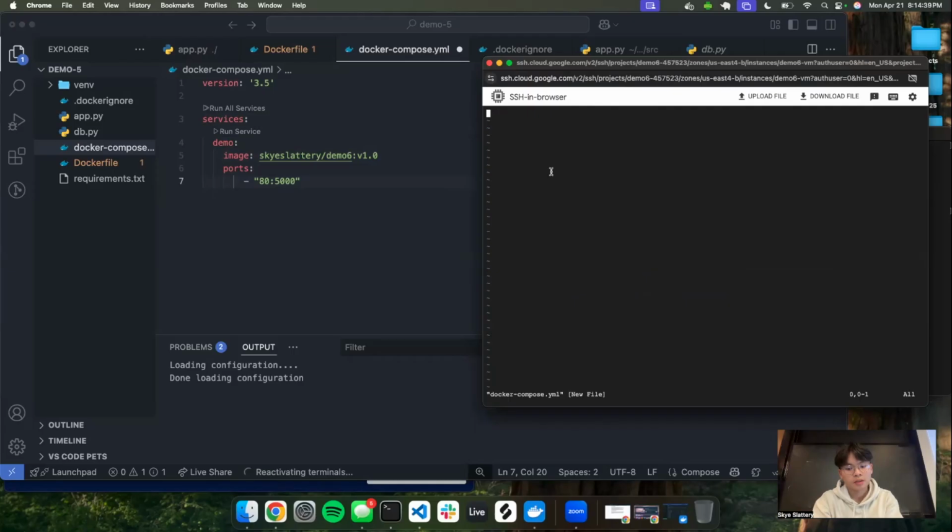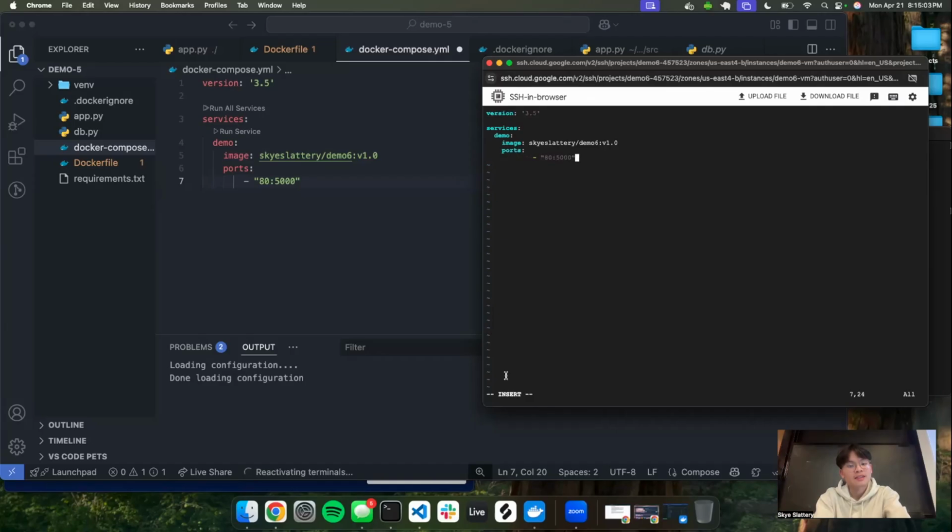You can press I to enter insert mode. This is where you can actually edit. So if I try and type here, it won't work. Like, it will work. It actually just switched to insert mode because I pressed I. But you have to first press I to get into insert mode, and then in here you can just paste your Docker compose file, and then to get out, you have to do colon.